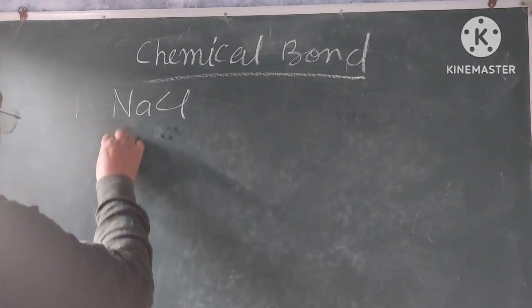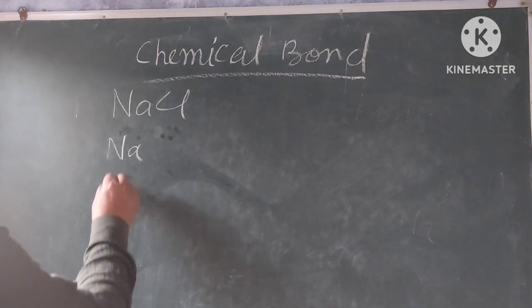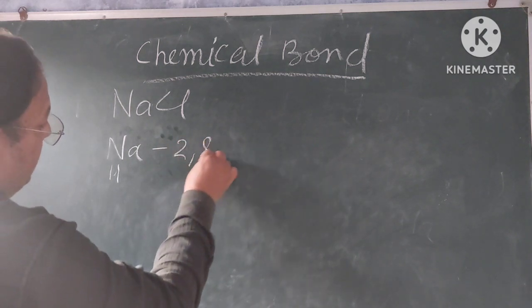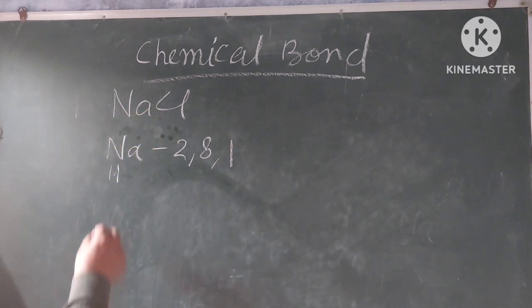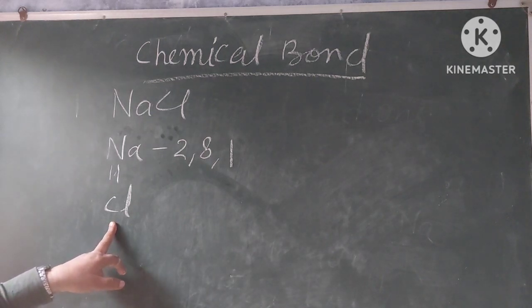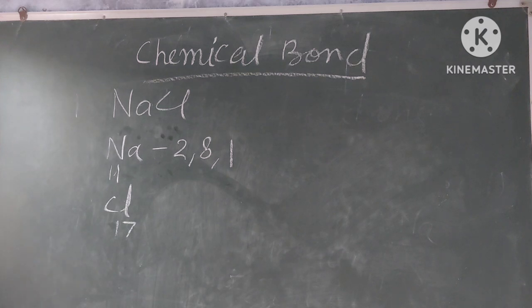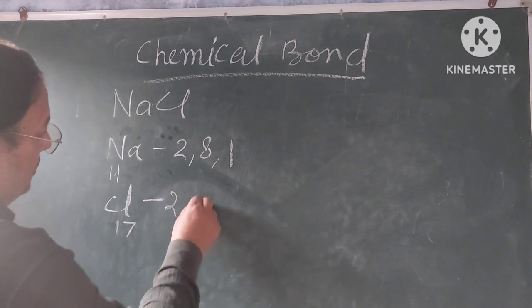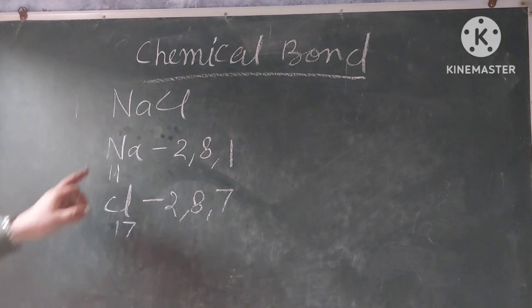Here sodium, Na, its atomic number is 11. Its electronic configuration is 2, 8, 1. And another atom is chlorine, a non-metal. It has atomic number 17. Its electronic configuration is 2, 8, 7. Understand?